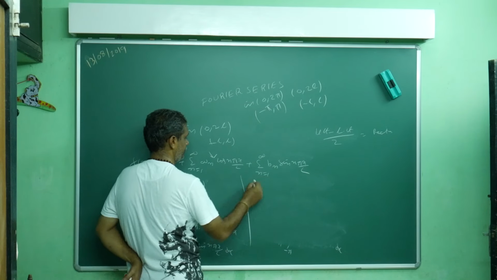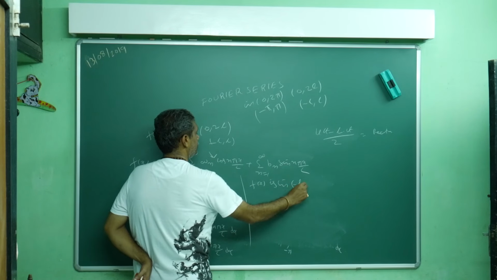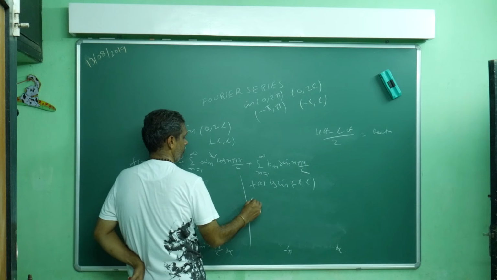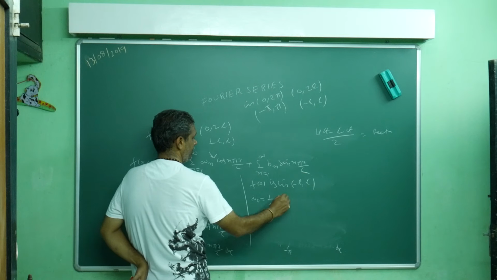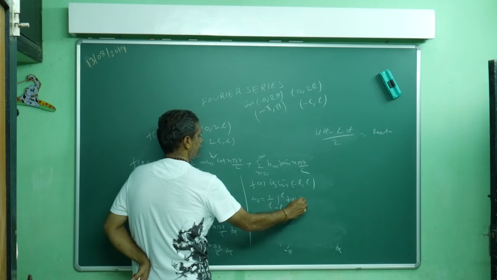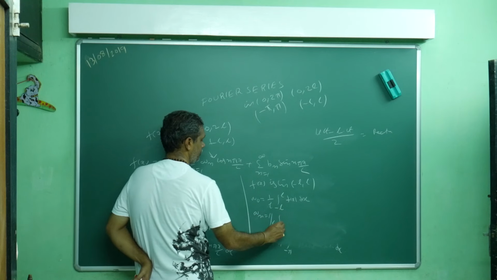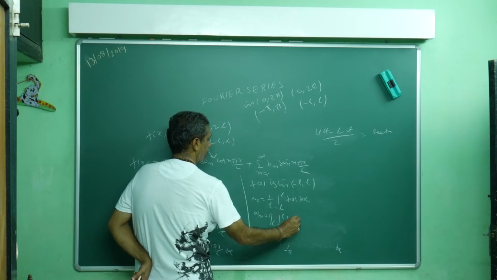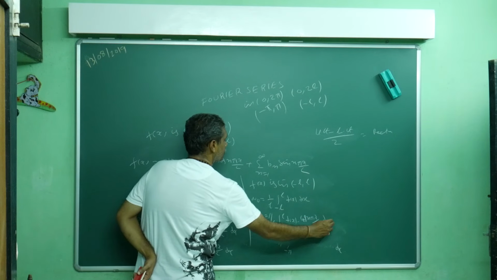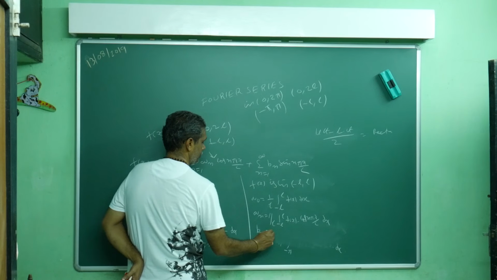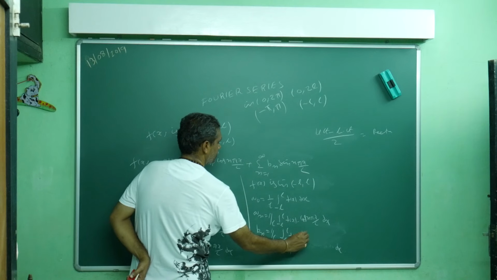Similarly, suppose the function is defined in minus L to L. So what will you write? A naught is equal to 1 by L, but the limit runs from minus L to L. A n is equal to 1 by L integral from minus L to L of f of x cos n pi x by L dx, and b n is the same with sin.